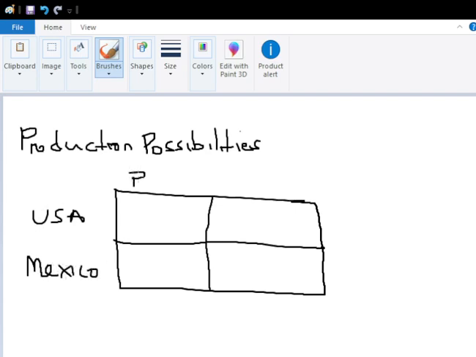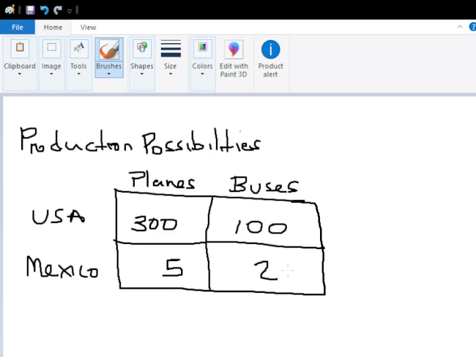These are planes. These are buses. Let's say with all its resources, the USA can make 300 planes in a day. Let's say Mexico can do 5 with all its resources. And in terms of buses, the USA can do 100 in a day, and Mexico can do 20.